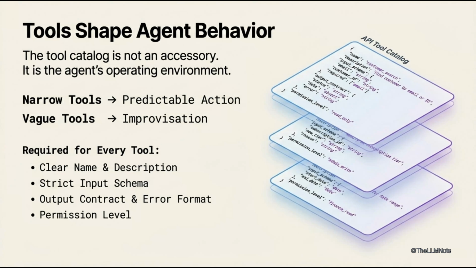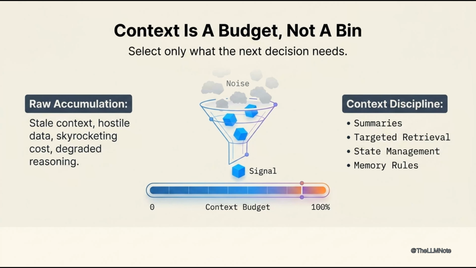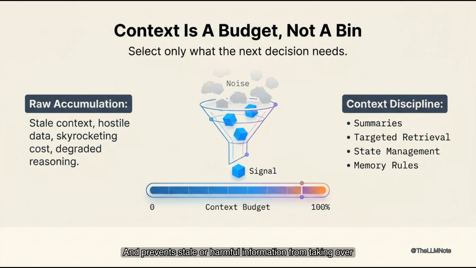Agentic systems fail when they carry everything into context. Good architecture picks only what the next decision needs. Use summaries, retrieval, memory rules, and task state instead. Avoid raw accumulation of data over time. Context discipline improves reasoning quality. It also reduces computational costs significantly and prevents stale or harmful information from taking over.